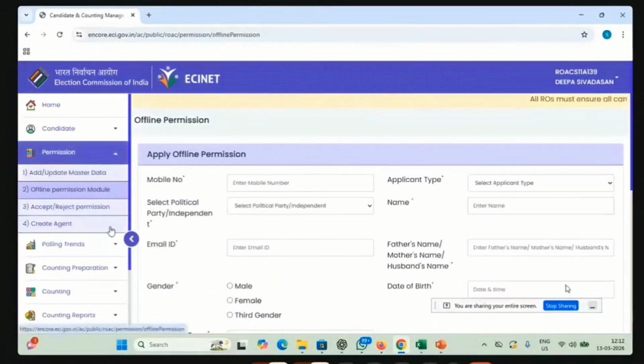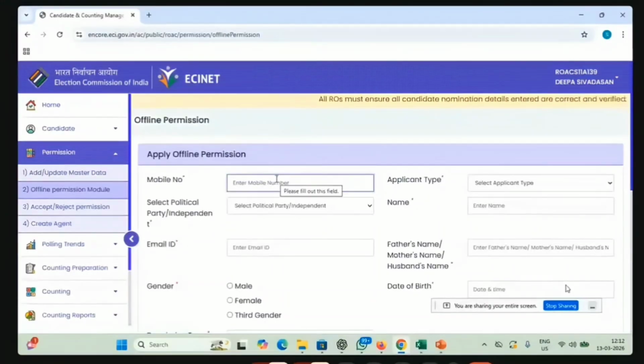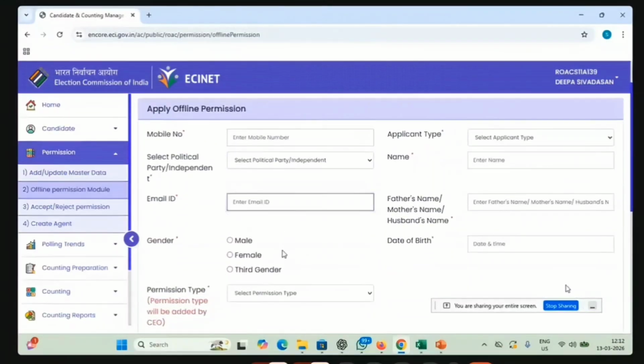I think I missed the offline permission module. So the second one is the offline permission module. You can go there. This is exactly similar to the online permission, but some persons will not apply online. They will come directly to the RO, so you have to accept that permission. You can suggest that he do the online permission, that will be better. But if he is insisting, you can collect the offline details and enter the details here.